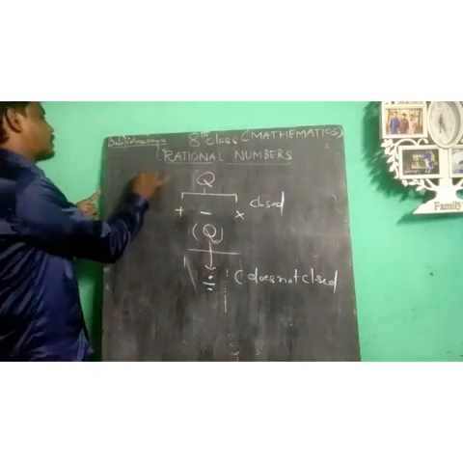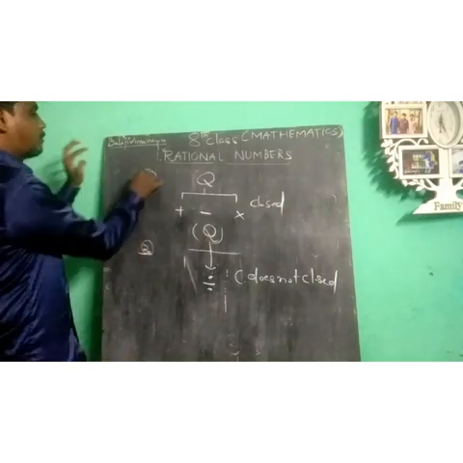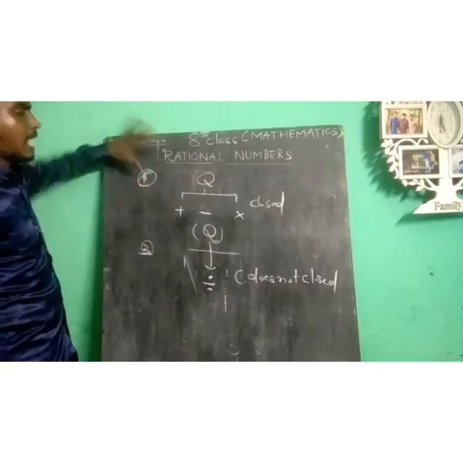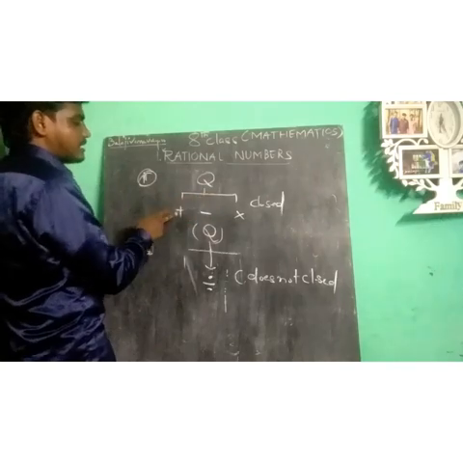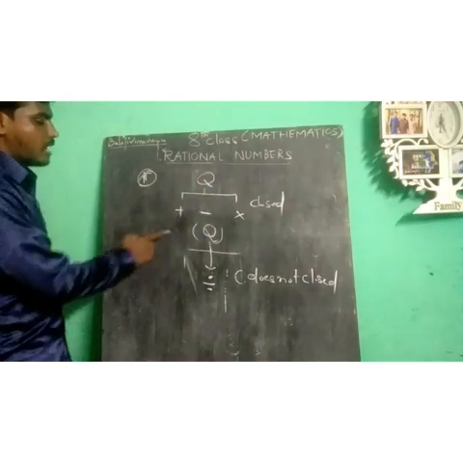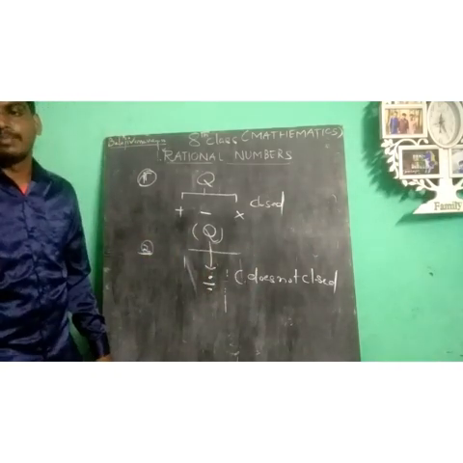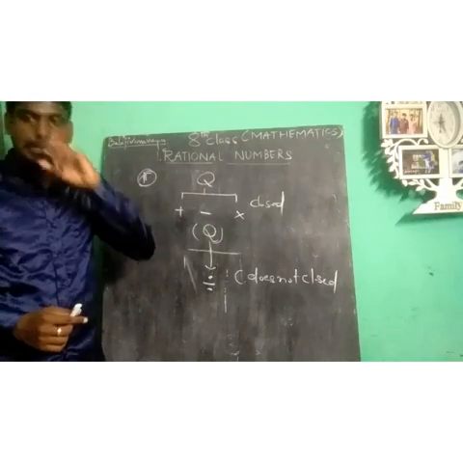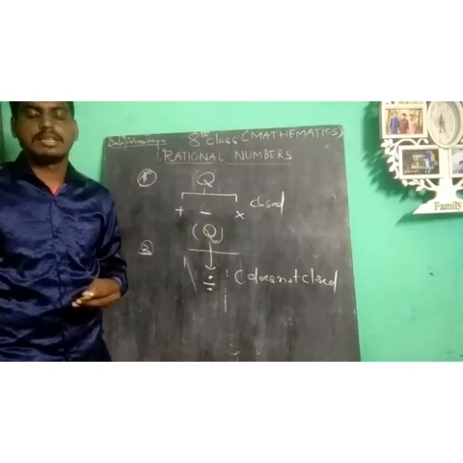The most important points: the first point is the definition of rational numbers; the second is that rational numbers are closed under addition, subtraction and multiplication; and the third is that rational numbers are not closed under division. Further properties will be discussed in the next video.